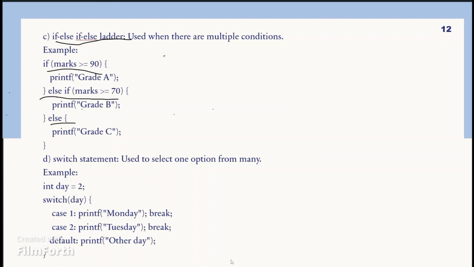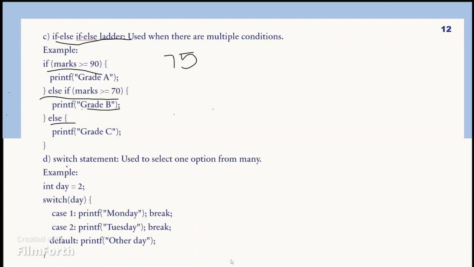Example, here we just take the marks as 75. We check this code. Here, if the marks is greater than or equal to 90, it will print grade A. Here, 75 is not greater than or equal to 90, so it doesn't print grade A. Else, if the marks is greater than or equal to 70, it prints grade B. Here, the marks is greater than 70, so it prints grade B. Here it matches the second condition. If none of the conditions match, it prints grade C.